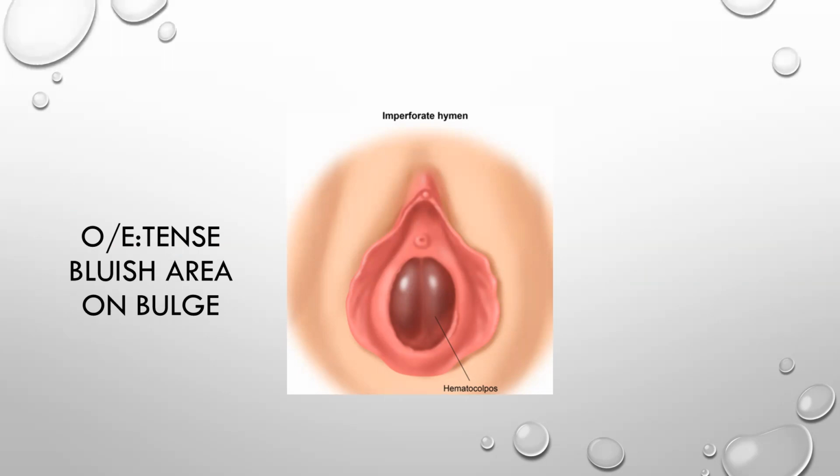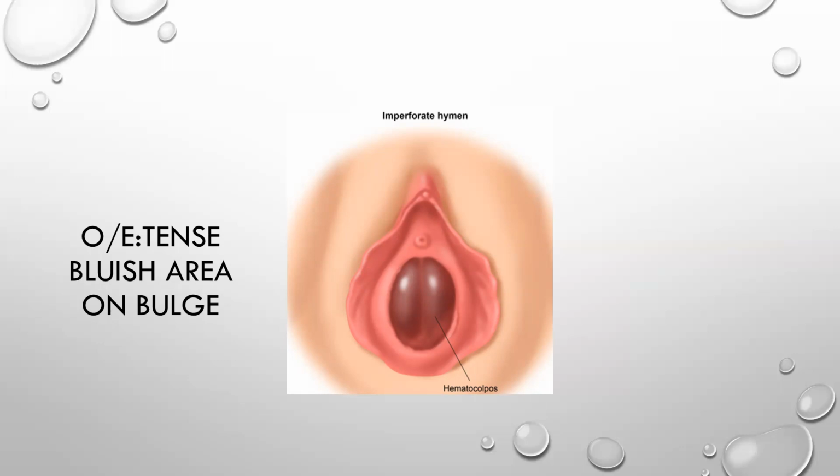When this collection increases, you can see there's a urethra, so this hematocolpus can actually compress the urethra. The girl can present in emergency with acute retention of urine. And when this blood goes back into the uterus, it causes hematometra. And when it goes into the tubes, it can cause hematosalpinx. And in the pelvic cavity, obviously, this is endometriosis.